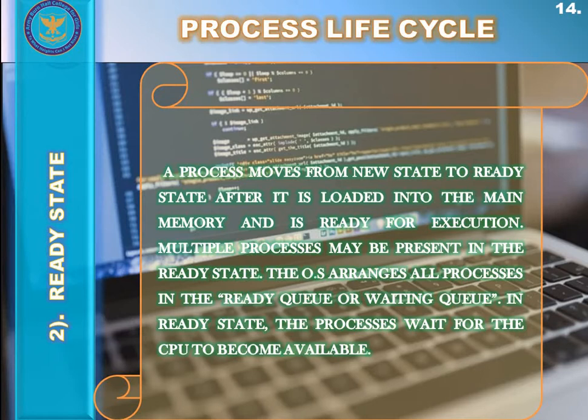Ready processes are waiting to have the processor, waiting to have the CPU allocated to them by the operating system so that they can run or get executed by that CPU.